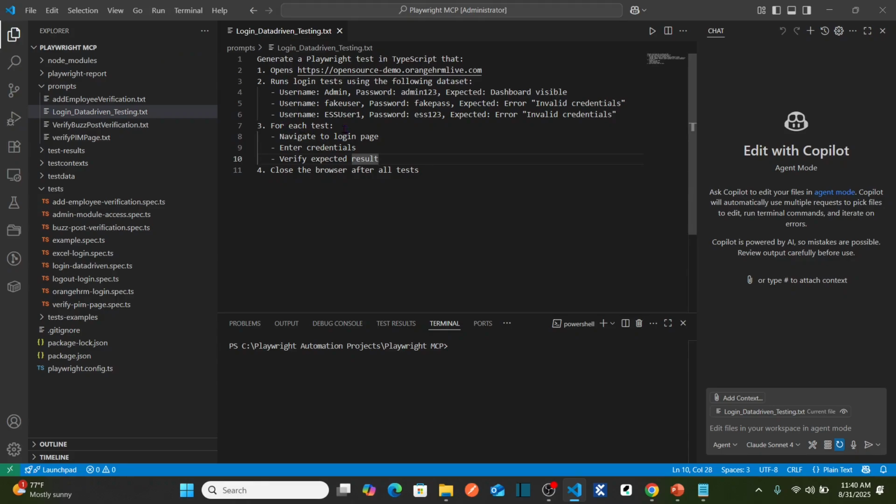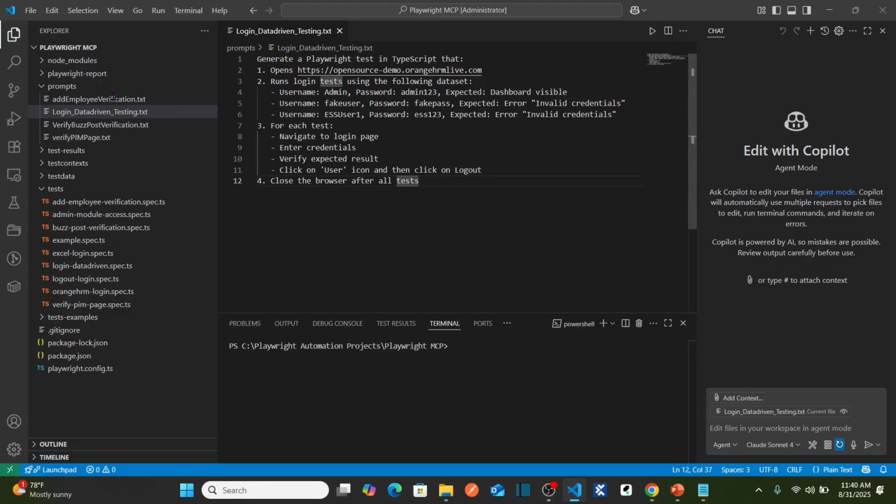Here for each test, I'm saying navigate to login page, enter credentials, verify expected result. I would like to add a fourth step here. I'm going to say click on user icon and then click on logout. So basically we are logging out for every data set.